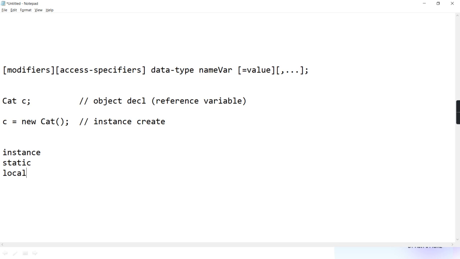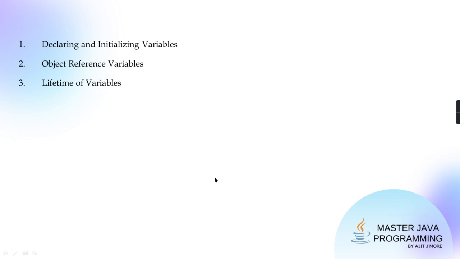For all three, on what basis are they differentiated? All three are characterized on the basis of when they are created, when they are destroyed, and where they get space. Agreed? Okay, so in that I told you instance variable, static variable, local variable. Quickly we'll just recall.